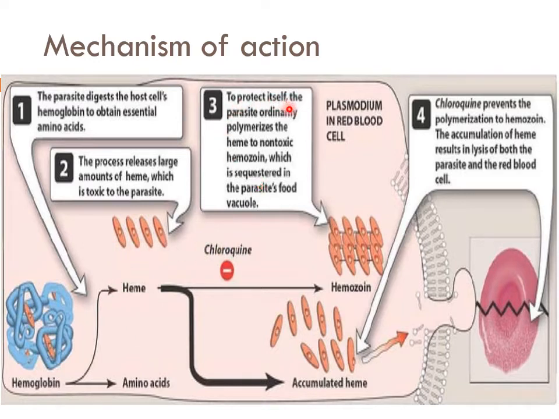So to protect itself, the parasite causes polymerization of this heme to non-toxic hemozoin, which is sequestered in the parasite's food vacuoles. But when chloroquine is concentrated inside the food vacuoles, it prevents the polymerization to hemozoin. So conversion of heme to hemozoin is inhibited, and there is an accumulation of heme. Further accumulation of this heme results in the lysis of both the parasites as well as red blood cells.